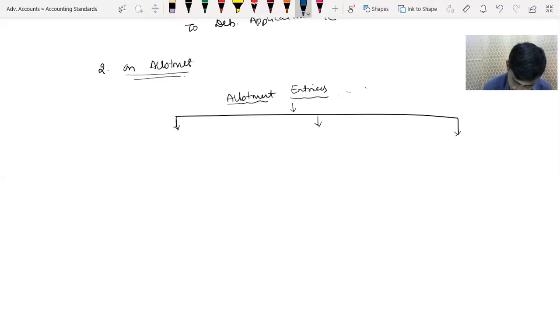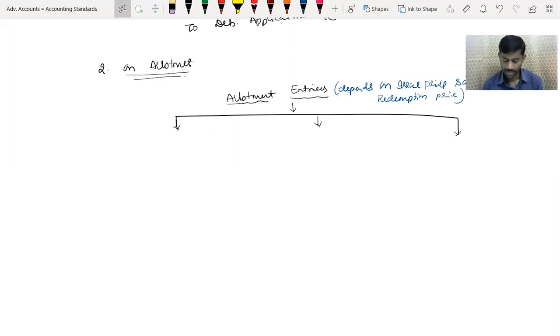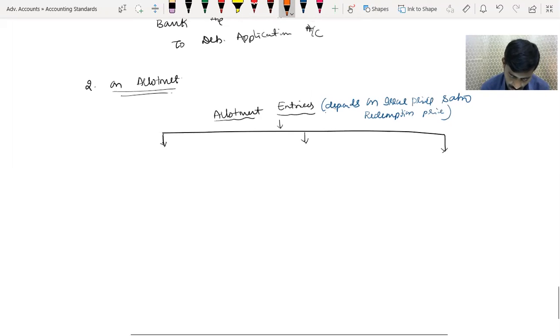Yeah. So it depends on issue price and also redemption price. So this is based on the conservatism concept.